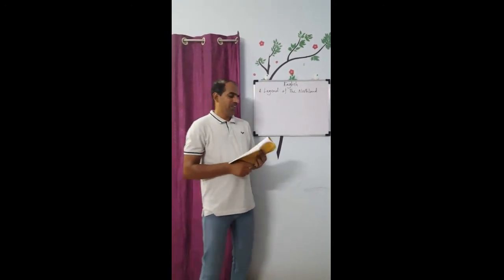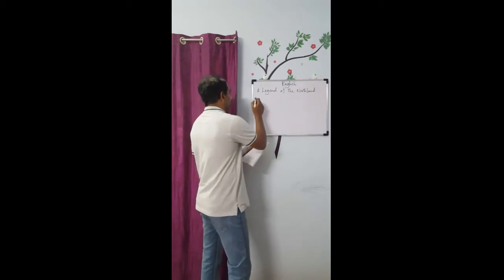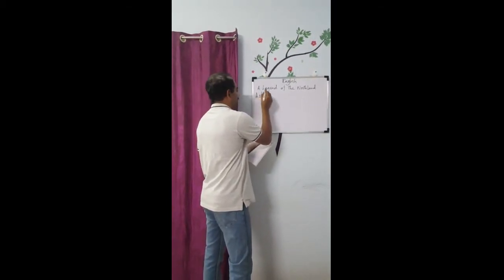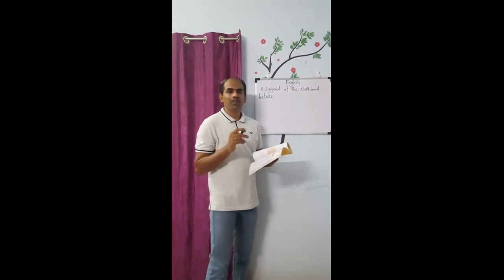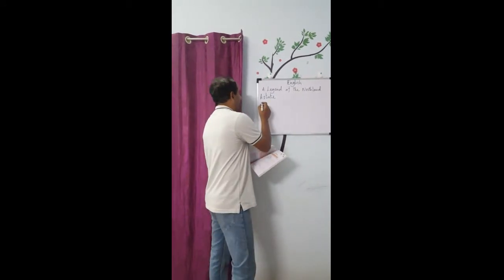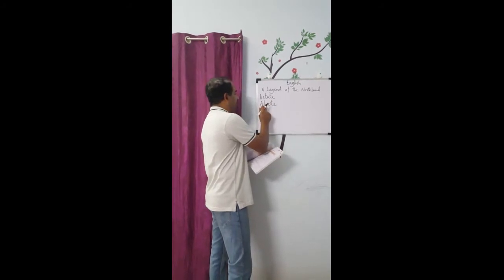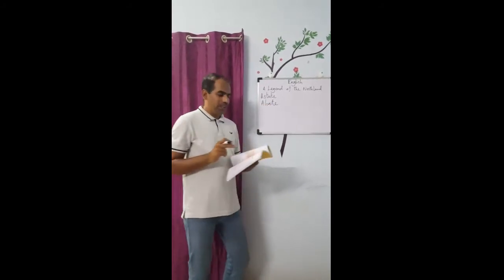The word is astute, A-S-T-U-T-E. What is the meaning of astute? Clever. And the word for you is abate, A-B-A-T-E, abate. And let me get the answer for this word in the following class.